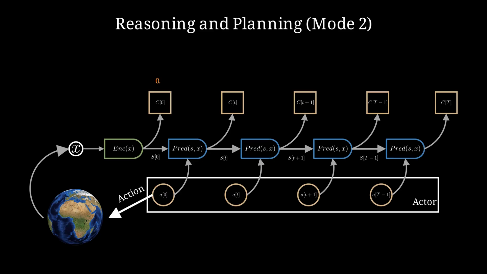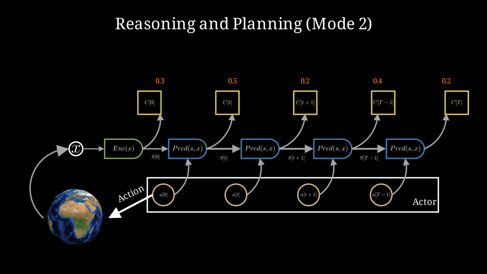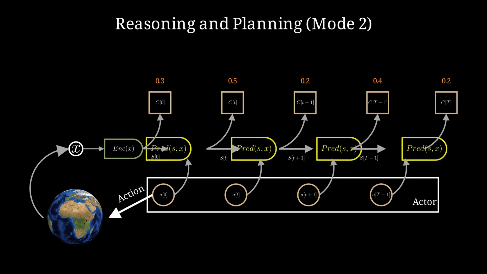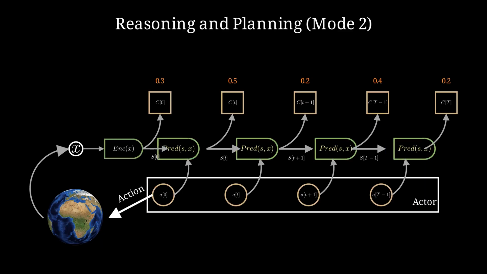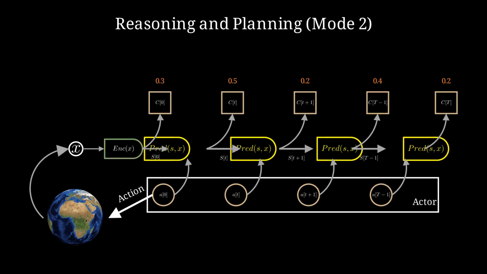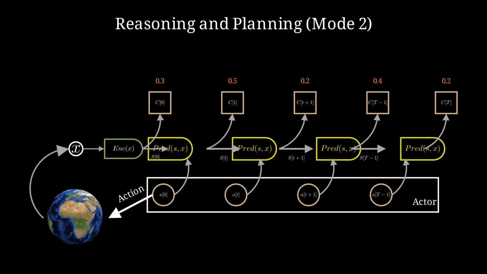Now consider you have energy of each state represented by a value. Your goal is to minimize the sum of all the energy for all the states. Now, remember that we do not update the parameters of the energy function here to get a lower energy value. We also do not change the predictor module. Because the whole network is differentiable, we directly change the actions of the network to obtain the correct sequence of actions that lead to states with low energy. So, this way, we can reason and plan using the predictor module and then take the right action in the environment. This overall structure helps in reasoning and planning.